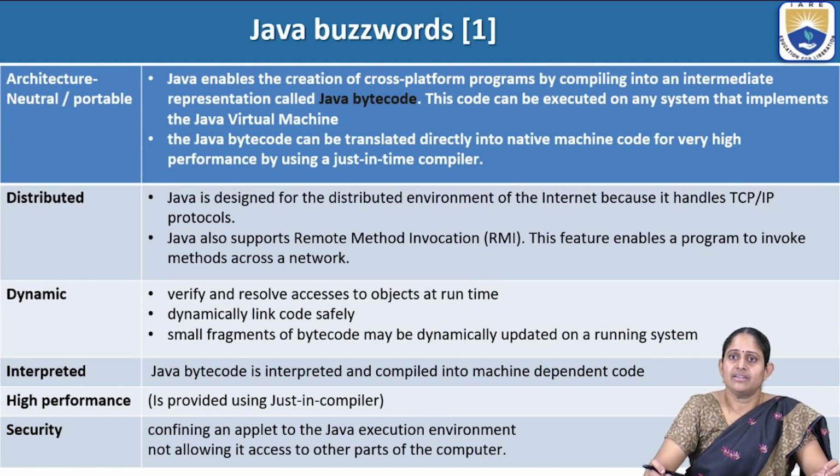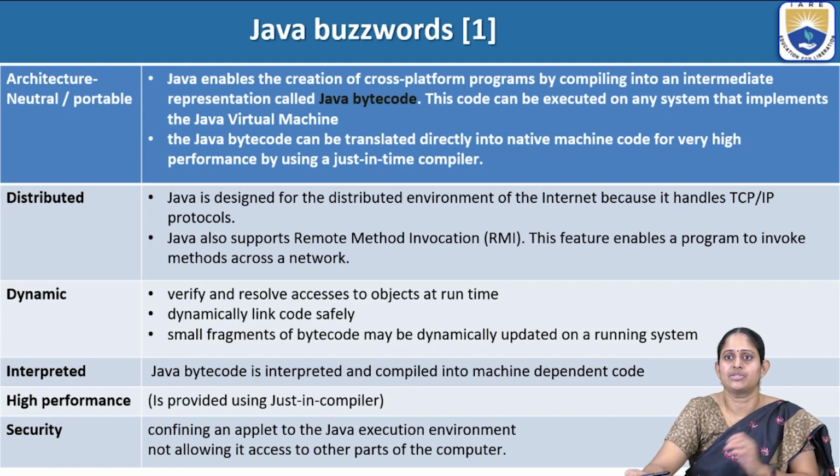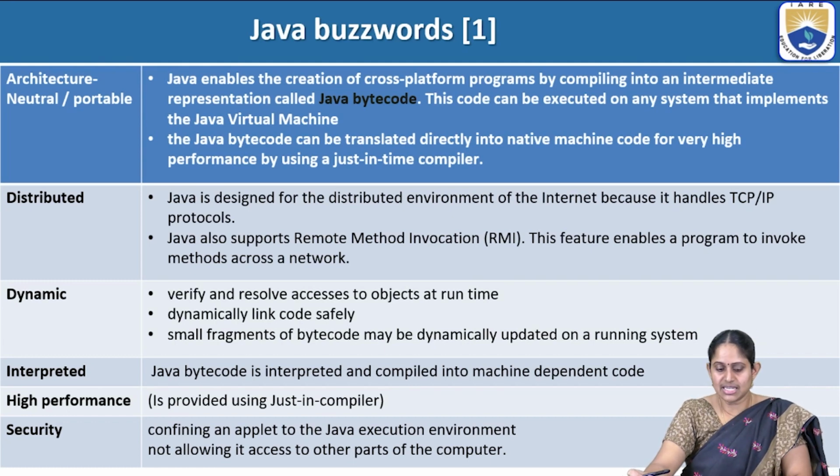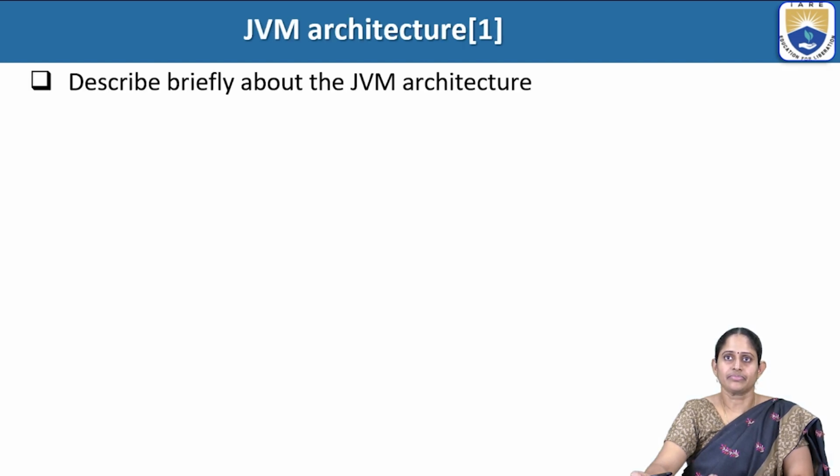It is interpreted, wherein Java bytecode is interpreted and compiled into machine-dependent code. Then it is high performance because of the just-in-time compiler, and it is highly secure because it confines an applet to the execution environment, which doesn't allow access to other parts of the computer.